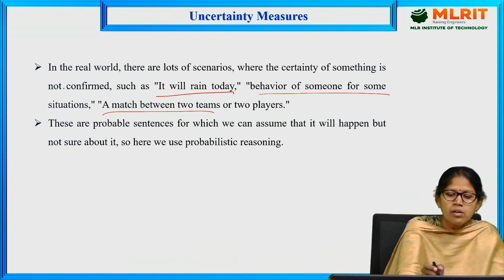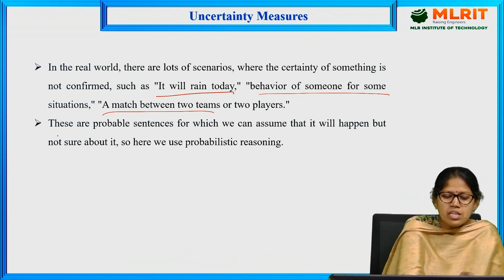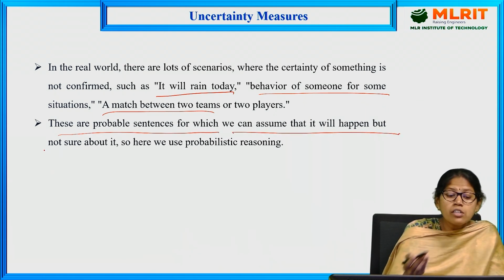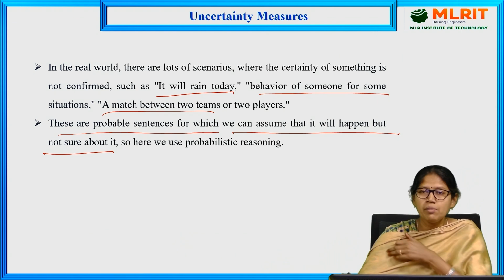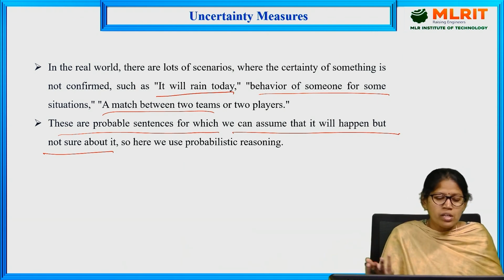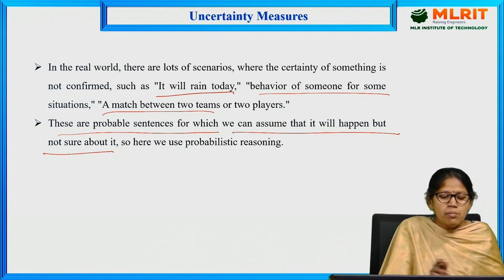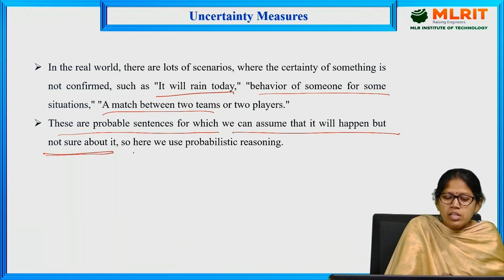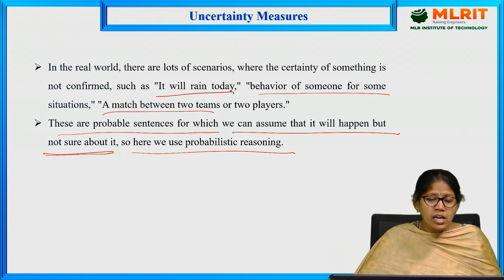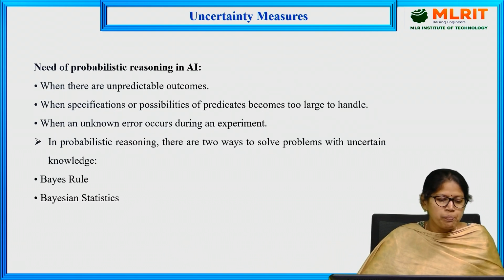These are probable sentences, which we assume will happen but are not sure about. There might be a chance to score that much, for example 199 or 188. Here we use probabilistic reasoning to measure: okay, 90% this much of a score, 90% today it will rain. Like that we can measure the uncertainty in knowledge.